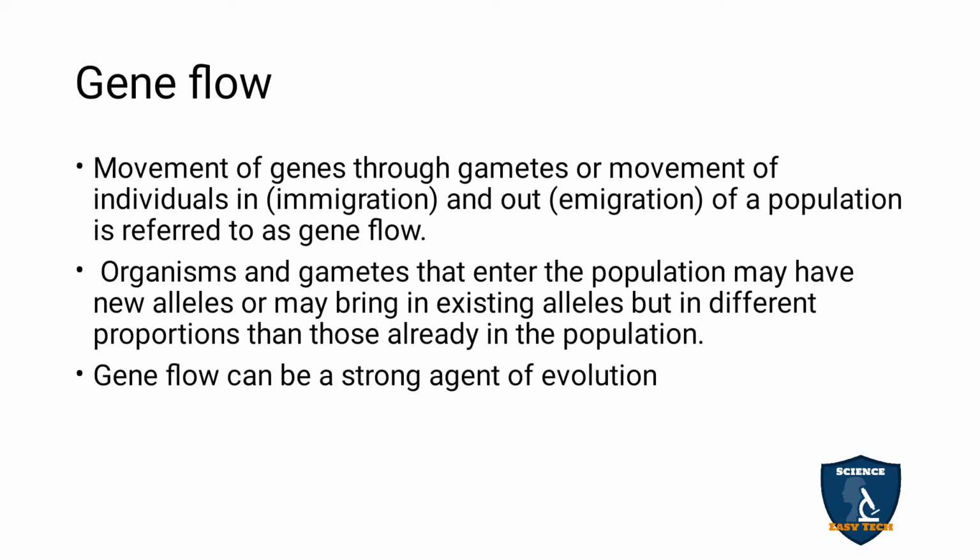How do the genes flow? With the movements of gametes or the movements of individuals in and out. If genes move into a place, for example, into your local area, that is called immigration. Immigration means inside our country, so we are moving from one district to another district, one state to another state. That is called emigration. Emigration means outside the country.